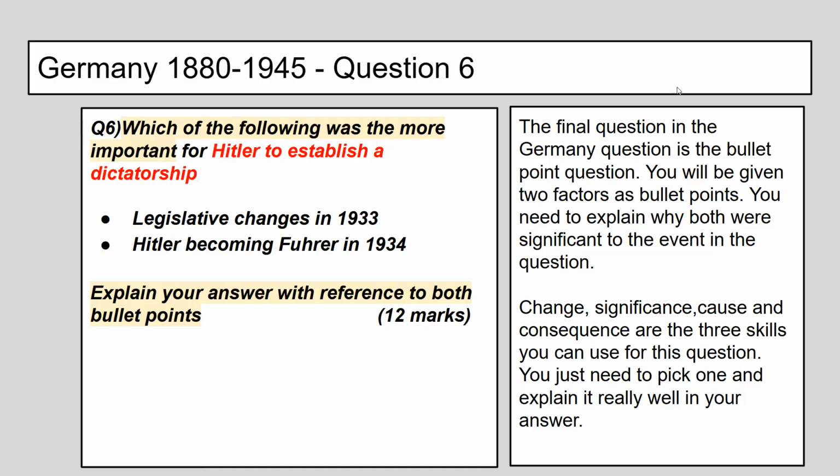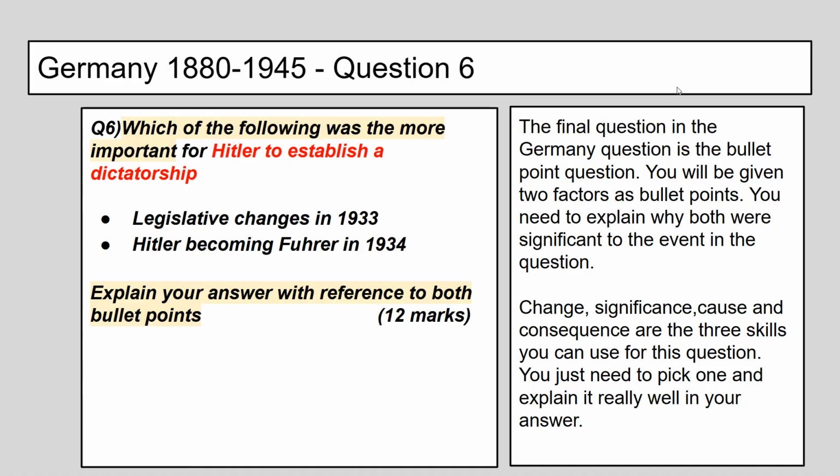So here we've got legislative changes, basically means law, in 1933, and Hitler taking on the title of Fuhrer in 1934. Now, as always, at the bottom, that will stay the same as well. Explain your answer with reference to both bullet points, and that really is key there. For a good mark, you want to talk about both factors. This is a 12-mark question, so we're hoping to produce about 15 minutes worth of writing, 3 decent-sized paragraphs.